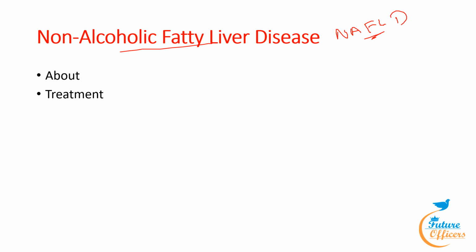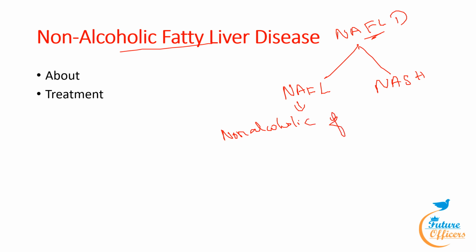There are two types of NAFLD. They are NAFL and NASH. This NAFL is non-alcoholic fatty liver.